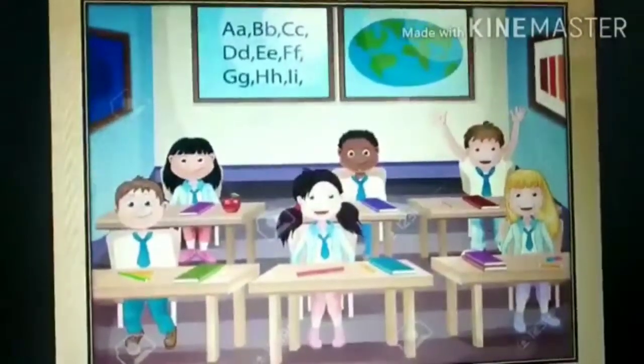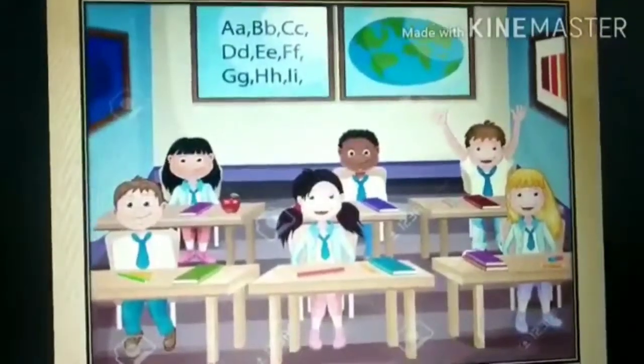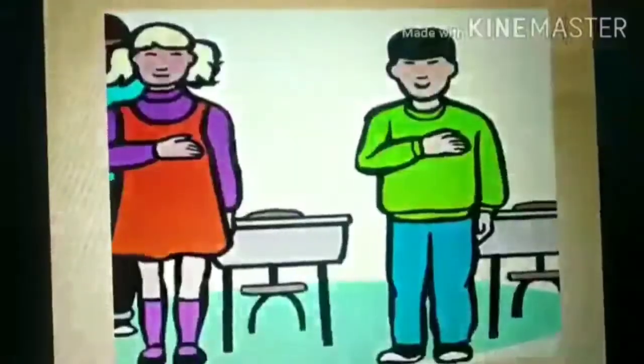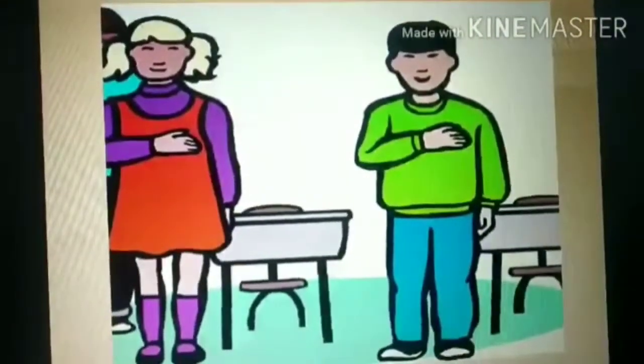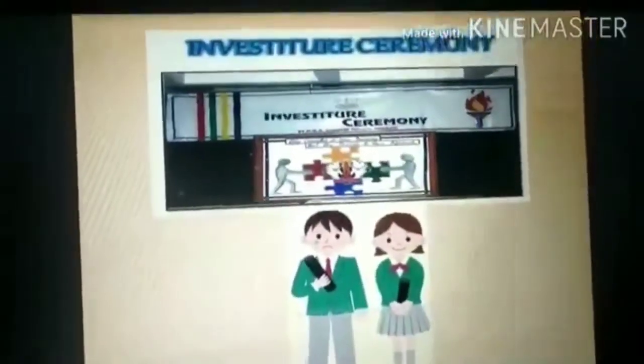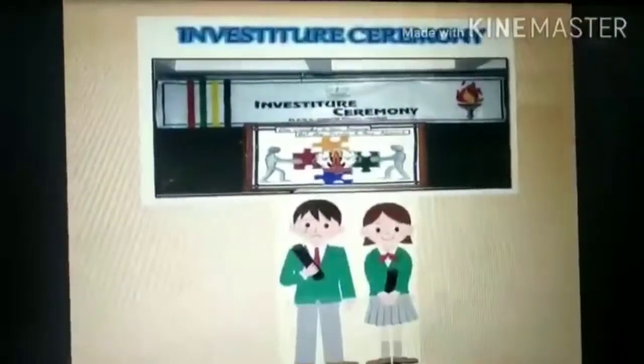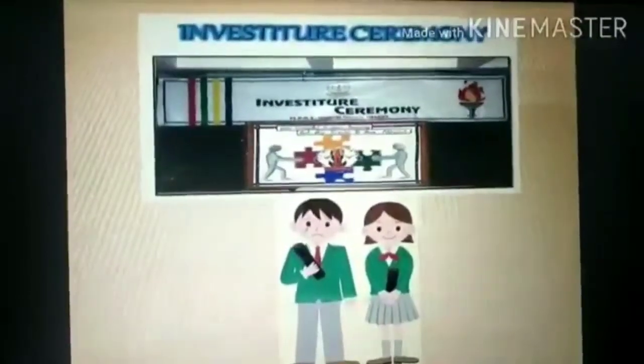Now, the results are declared and the candidate who gets the maximum number of votes wins the election and becomes the class president. Look at this picture, children. One boy wins the election. The candidate with the second highest number of votes becomes the vice president. All the elected class leaders take an oath to be good leaders at the investiture ceremony in the school hall in the presence of all students and teachers of the school.